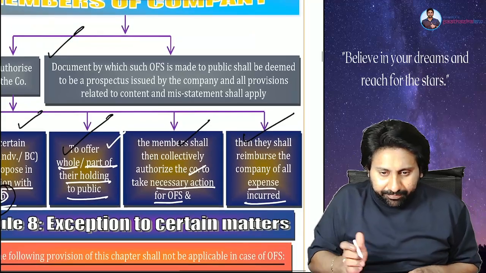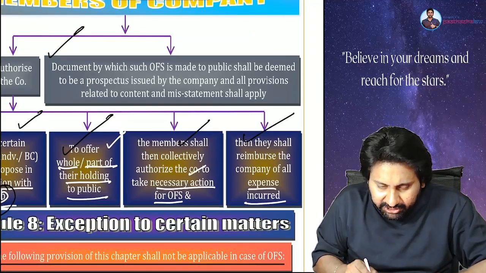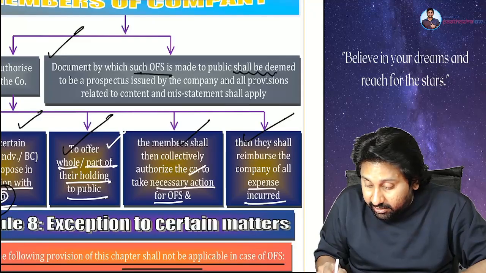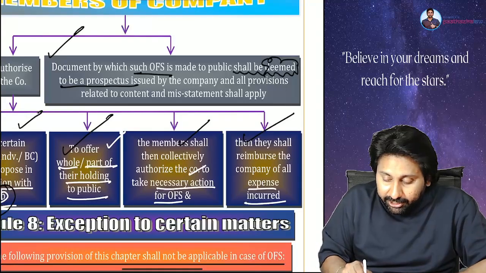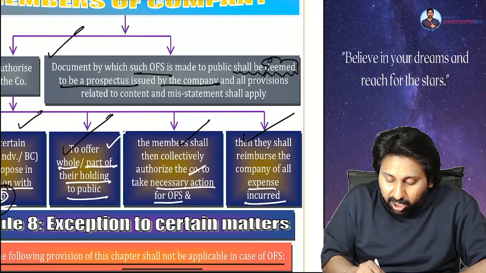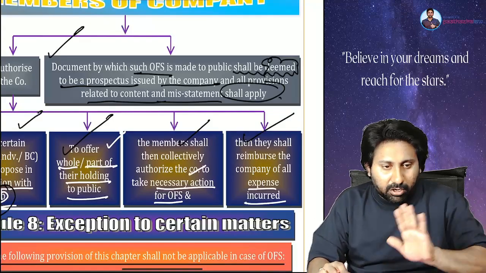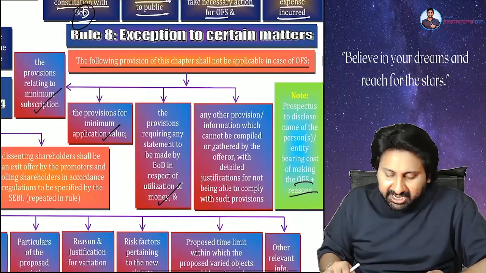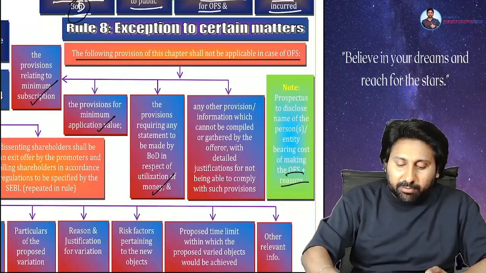The document by which such OFS is made to the public shall be deemed to be a prospectus issued by the company, and all provisions relating to the content and misstatement shall apply. That point also I said. Sir, those I understood, sir. But these things I did not understand. Common sense again. Okay. What is that common sense point?